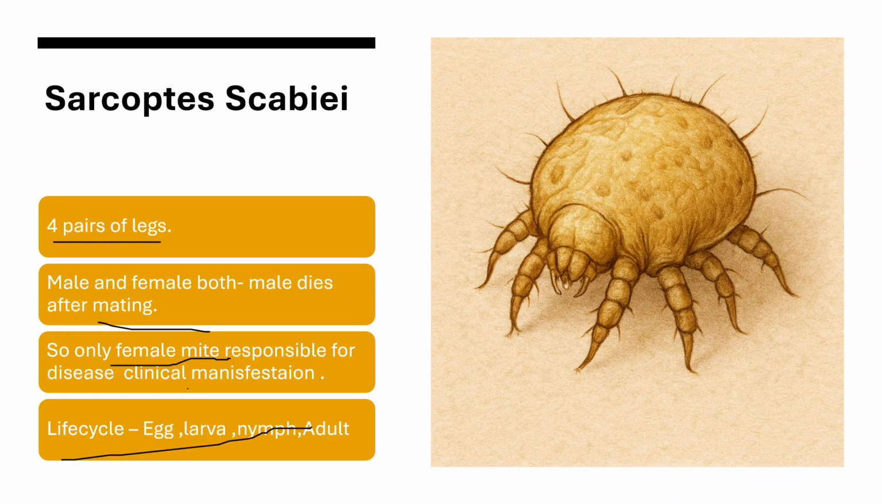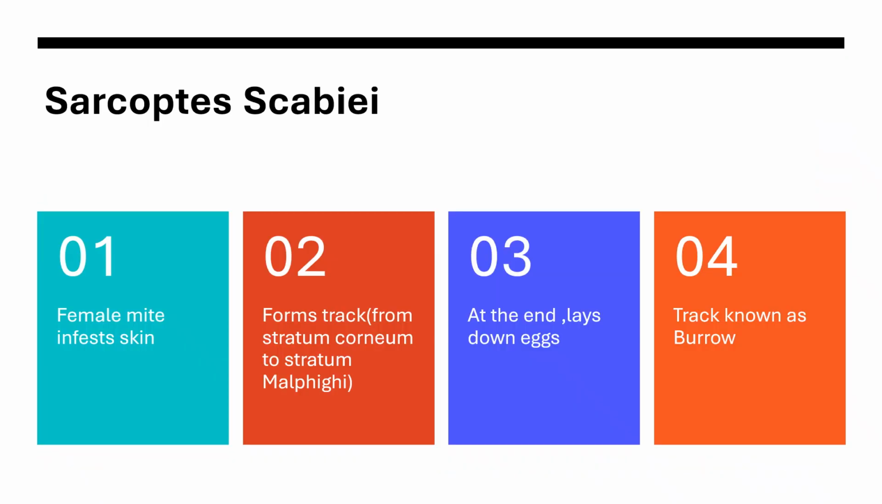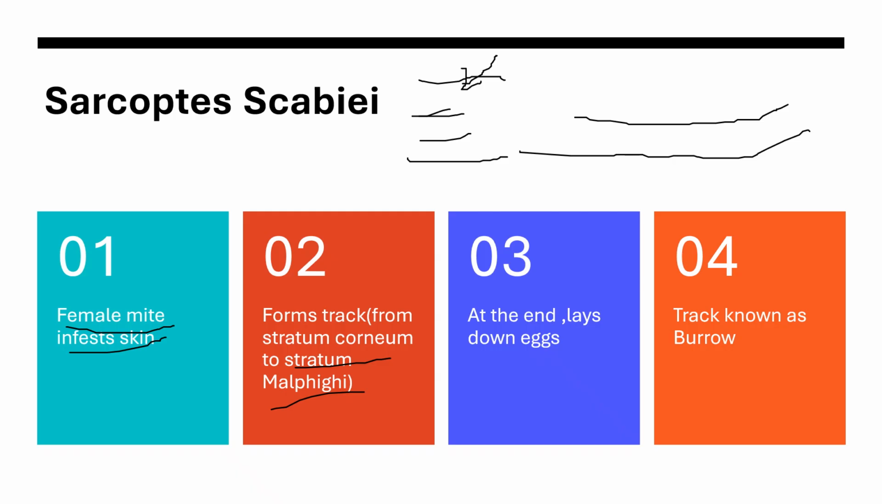And this is the general life cycle, as for other bugs. The scabies bug is a female mite, and I told you why it's female, not male. It infects the skin, which has the epidermis and the dermis, and the epidermis has layers and layers. The bug enters the stratum corneum, which is the first layer, and then gets into the stratum malpighii. In the next slide we will see that the bug forms a tract, and this tract formed by the bug is called the burrow. At the end of the tract, it lays down eggs, so the other bugs will hatch out from this.